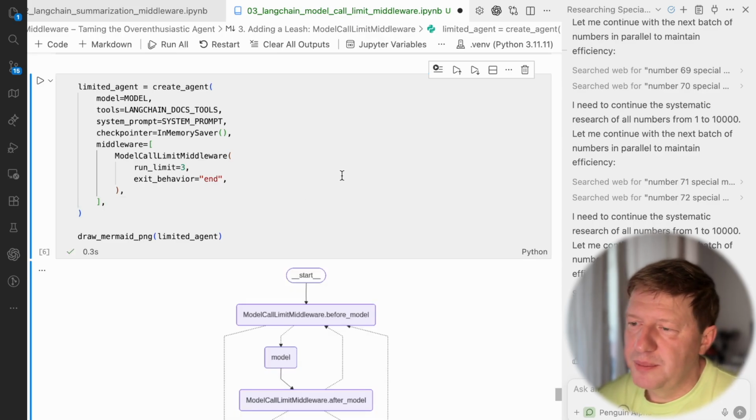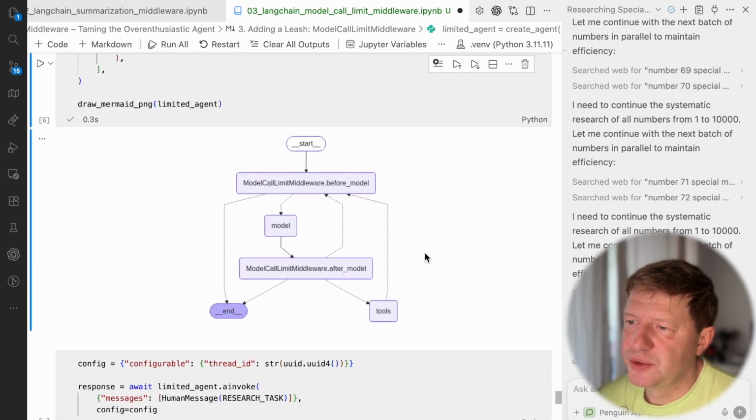And if I build it, the agent, look at that. We do have this middleware. It's kind of in two parts already. We have the before model and after model. So these two things were added because of the middleware. And then what's happening under the hood when you're looping between model and tools, you have two points of validating your results, and at some point this model call limit middleware can decide, okay, it's enough. Like, we are working hard enough, but that's really enough. We need to stop here.